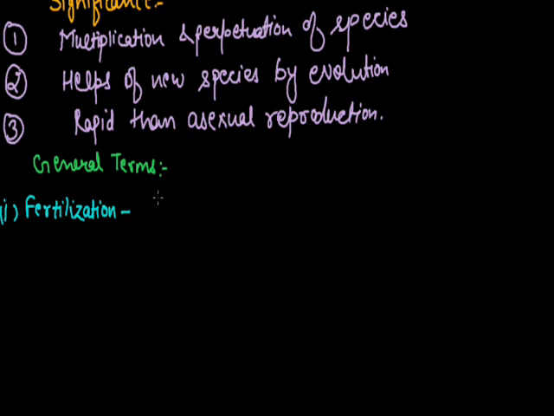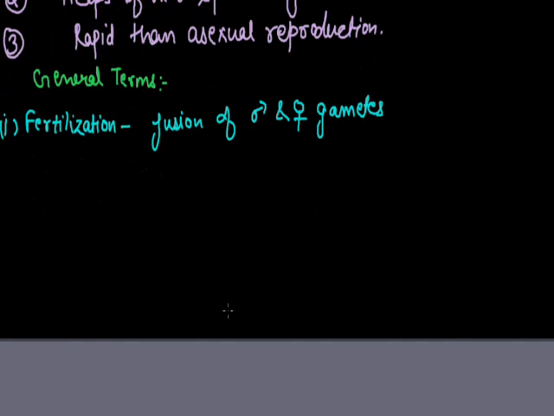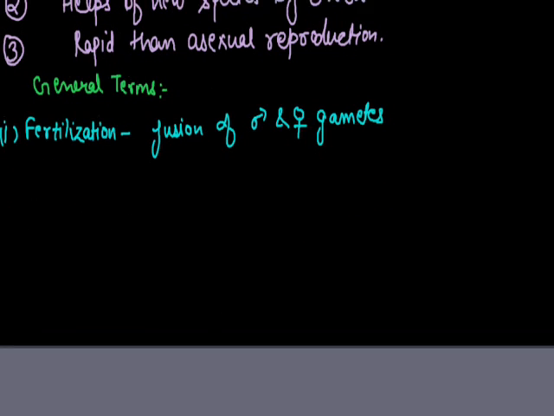It is the process of fusion of gametes, for example the male gamete, sperm, and the female gamete, ovum, fused. This step of fusion is known as fertilization: fusion of male and female gametes, and it occurs in the fallopian tube of the female.